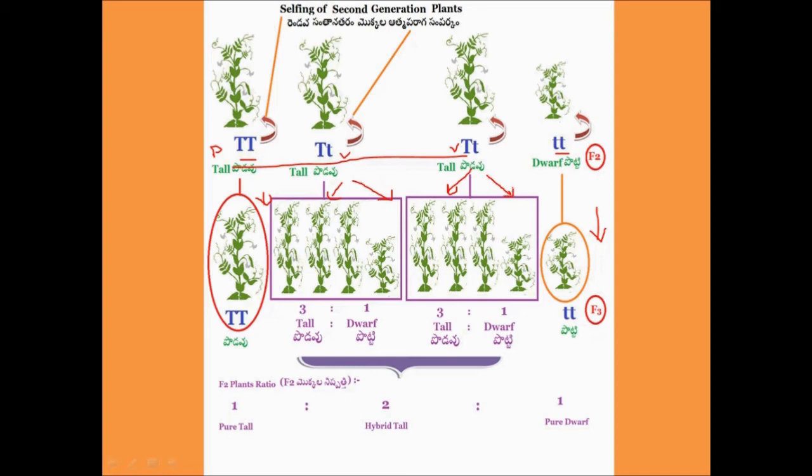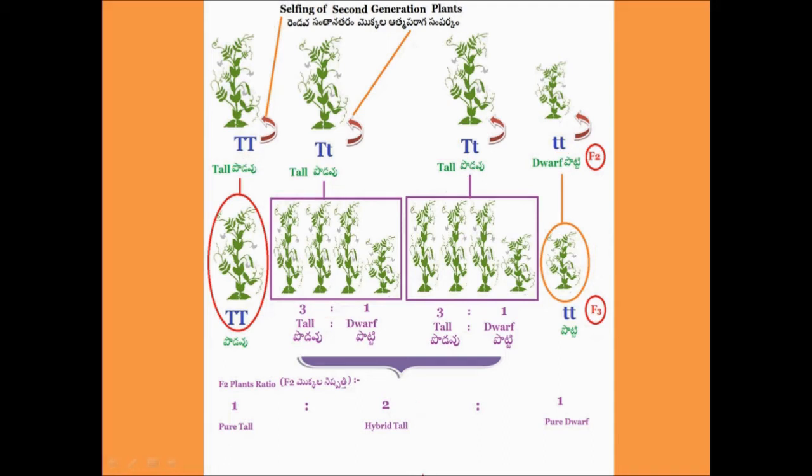So the pure tall produced all pure tall plants in the F3 generation, whereas the hybrid tall plants produced tall and dwarf plants in the ratio 3:1.